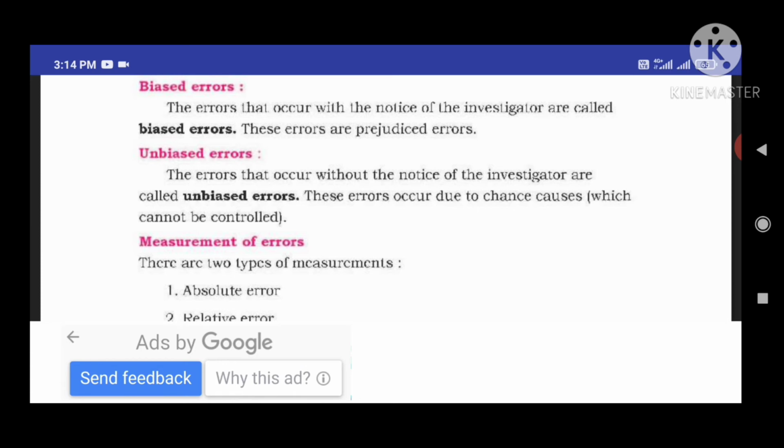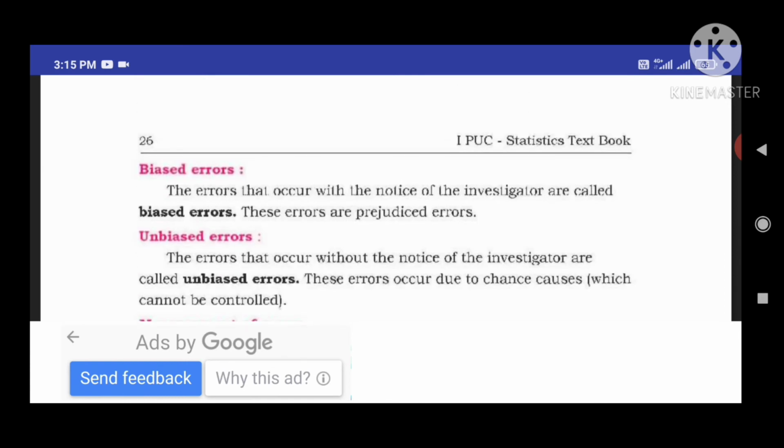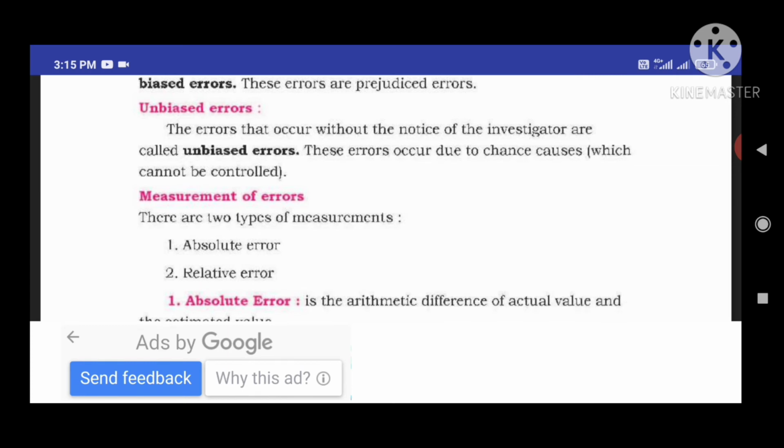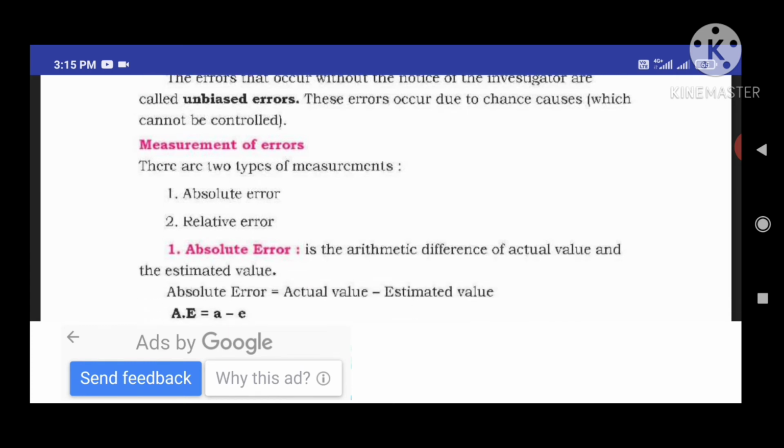That is the difference between biased error and unbiased error. If the investigator is noticing or identifying the mistakes or errors, that's a biased error. When the investigator does not notice or cannot control the mistakes, it's an unbiased error. These are the two types of errors in sampling. So next we should know how errors are measured.